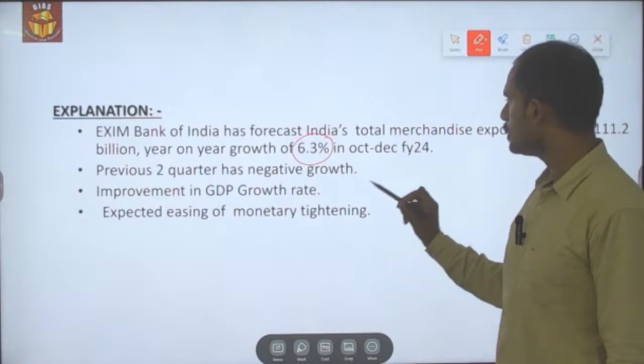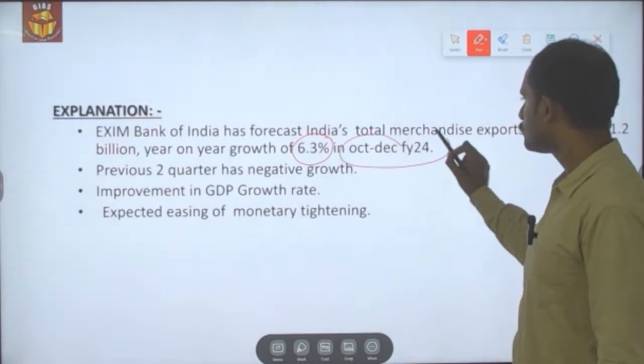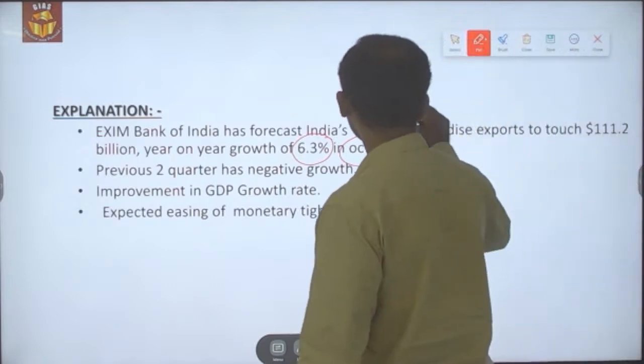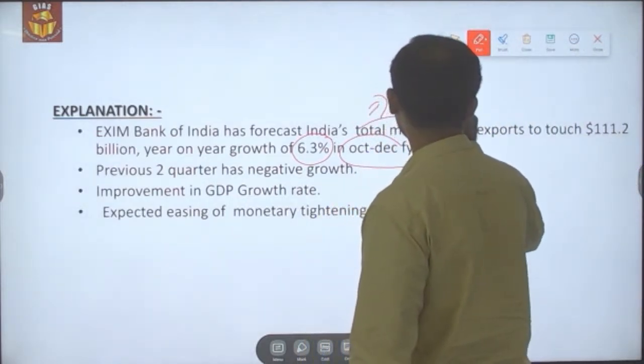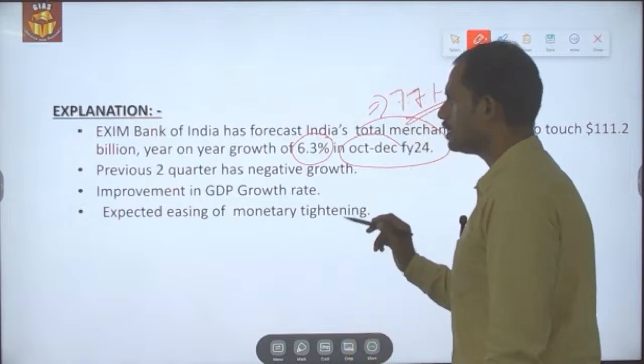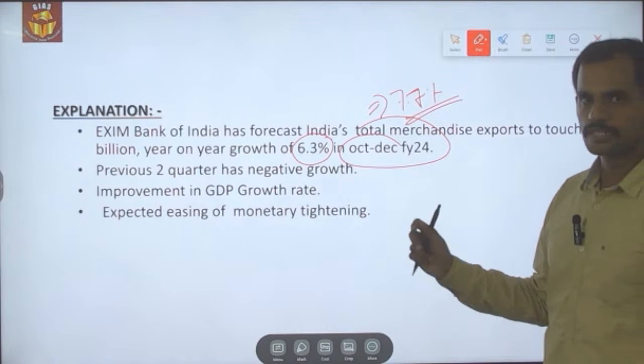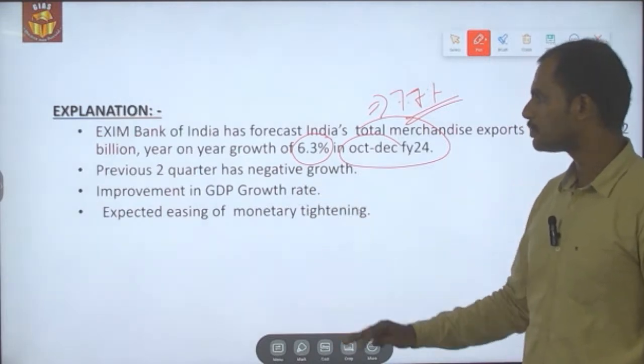So what the EXIM Bank has said is that it has forecasted 6.3% growth in exports in India during the third quarter of this fiscal year, and the non-fuel export is going to rise by 7.7% in the third quarter of this fiscal year. The previous 2 quarters in this fiscal year faced negative growth in terms of export,